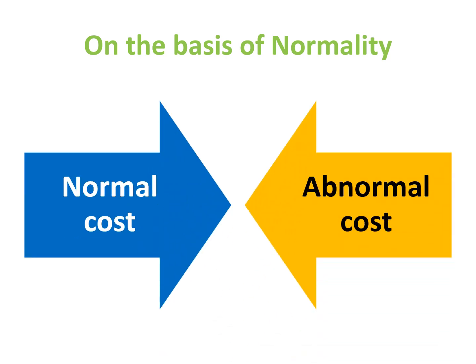And the next basis is on the basis of normality. Normal cost is a cost incurred in the conditions in which the output is normally attained. Normal cost is included in the cost of production, and another cost is abnormal cost. Abnormal costs are not usually incurred at a given level of output in the conditions in which that level of output is normally produced. Abnormal cost is usually excluded from the cost of production.